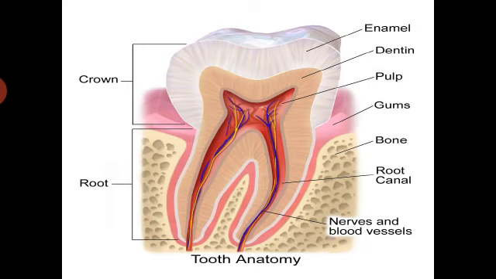Neck is the part which is present about the root and it is enclosed by means of a gum sheet. And the next one is the crown. It is present towards the upper part of the teeth. It is present beyond the surface of the gum. The tooth is separated from the socket by means of a vascular periodontal membrane.